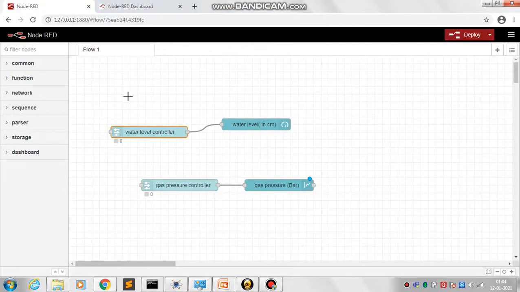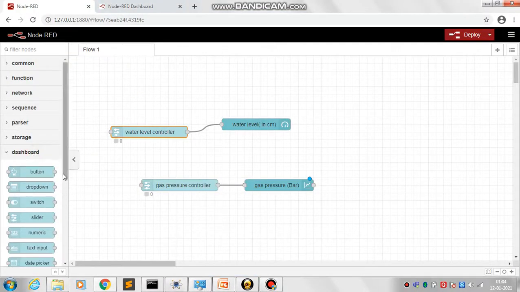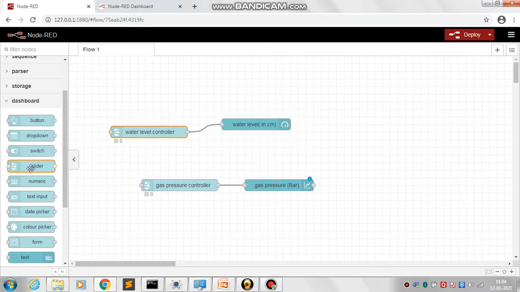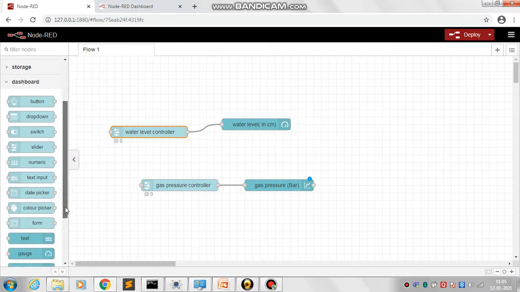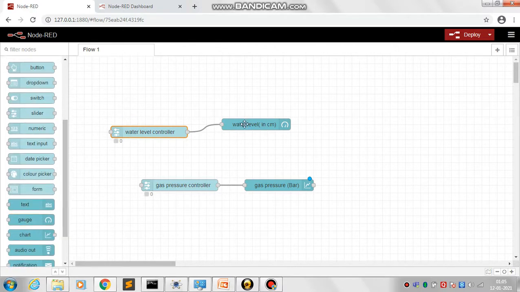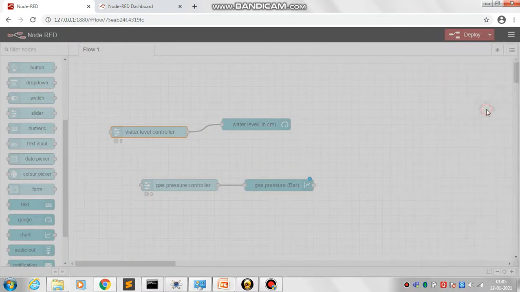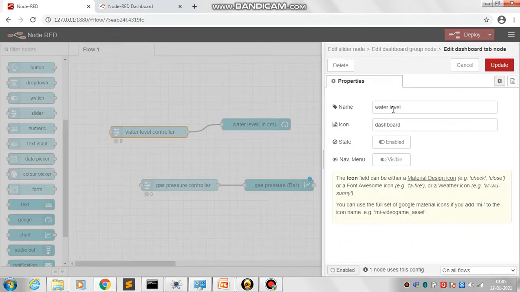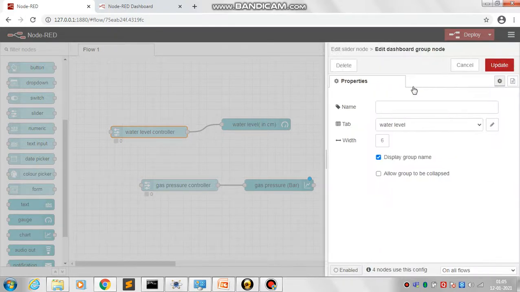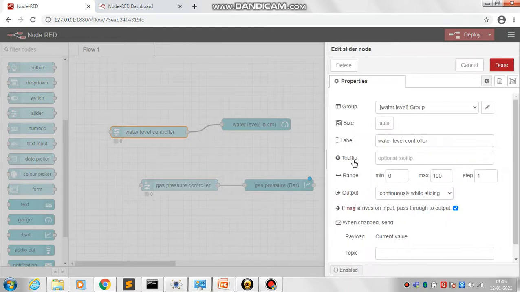Now for the Node-RED task, first I went to the dashboard, then I selected the slider, that is here, and then I selected the gauge, that is here. For the slider, I went to edit, then edit group and then edit tab, and edited the group as water level, and then labeled it as water level controller and specified the range from 0 to 100 with step 1.